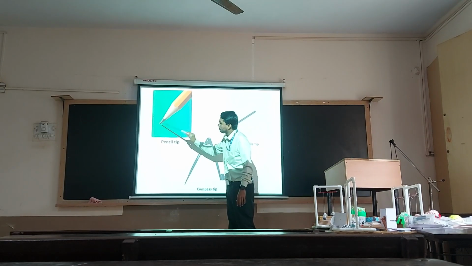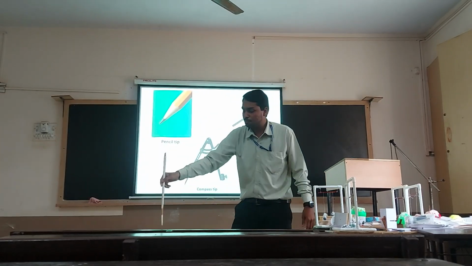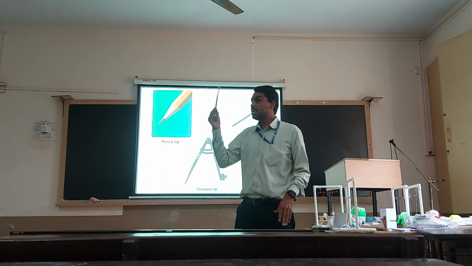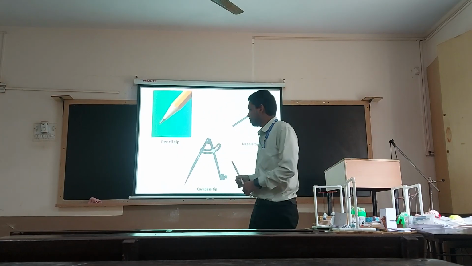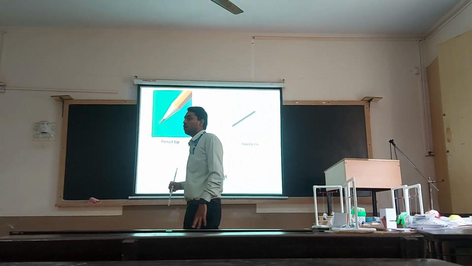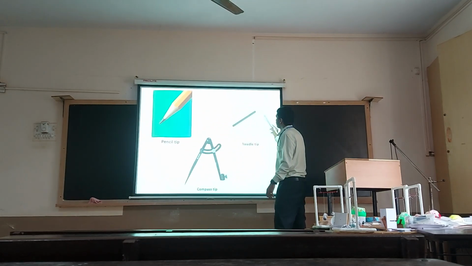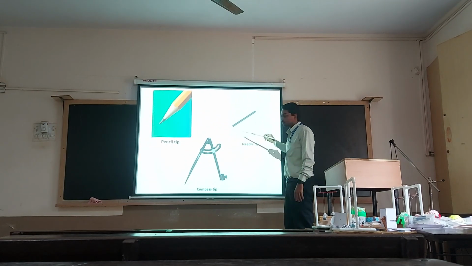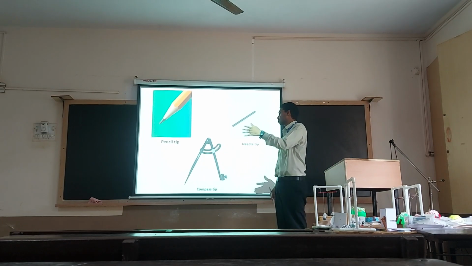It is so sharp. As soon as I bring the pencil tip and place it on a piece of paper, what will happen? There is an impression. A black dot has appeared on the paper. So that is basically the point. We can observe the tip of this needle is sharp. So you can see it is a pointed shape. So it will leave a small impression on the paper or cloth, whatever.